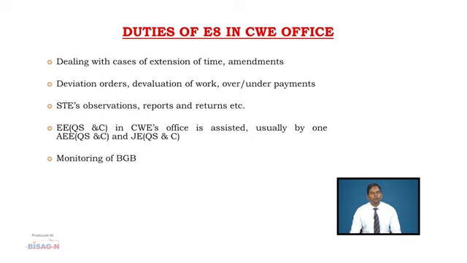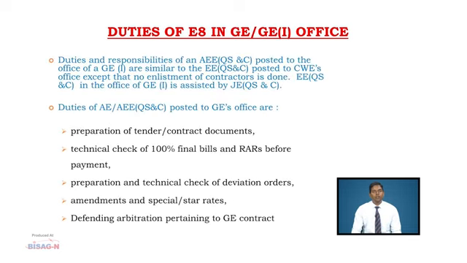Nowadays performance securities are being submitted by the contractor in the form of BGs. So, the monitoring of BGs submitted to the CW office is done in the E8 section. Now, moving on to the role of E8 section in GE office. The duties and responsibilities of AEEQC posted to the office of G Independent are very similar to EEQC posted in CW office, as G Independent office reports directly to the Chief Engineer office without any CW office in between.